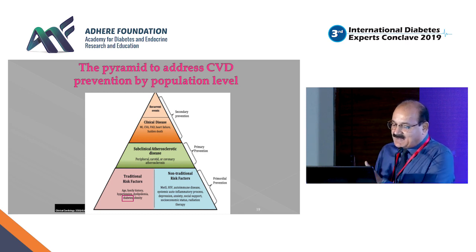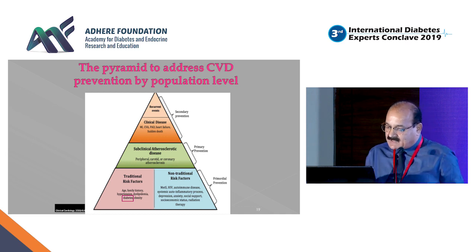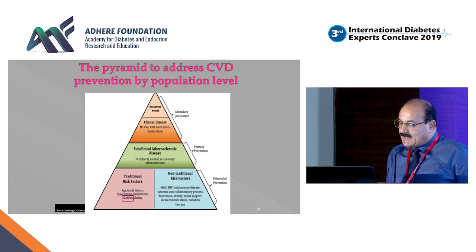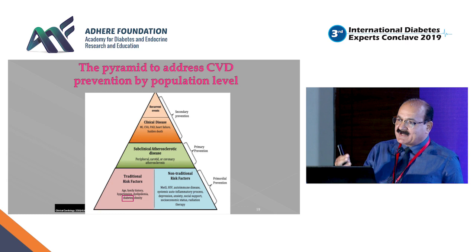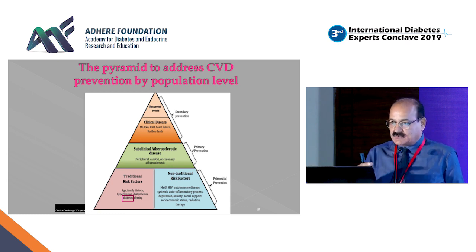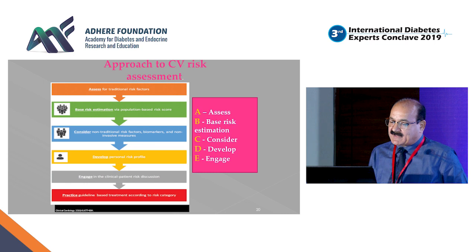Then we talk about primary prevention, so that we could prevent the onset of subclinical atherosclerosis in these patients, and prevent PVD, maybe coronary artery disease or a stroke or TIA. Subsequently, as disease manifests, the attempt is to have secondary prevention so that we could prevent recurrence of these events.